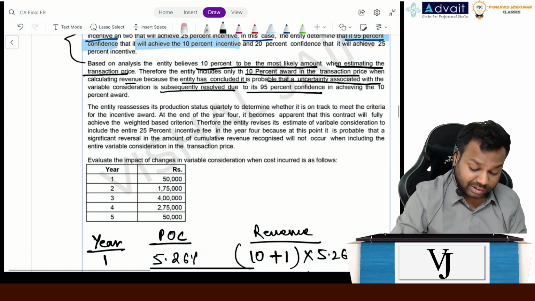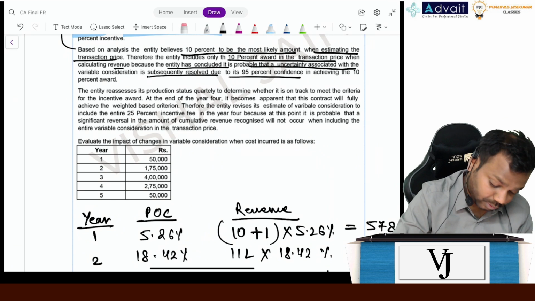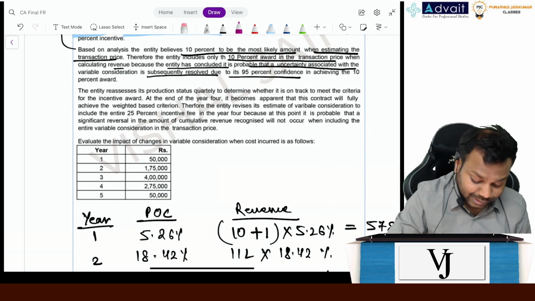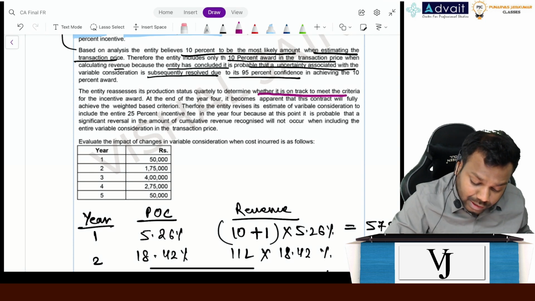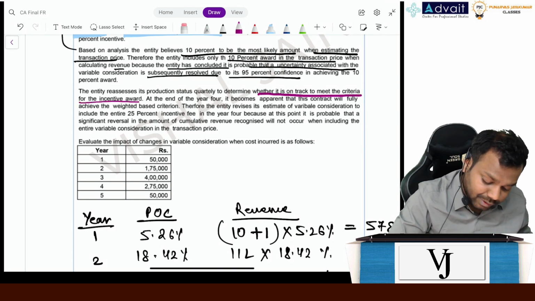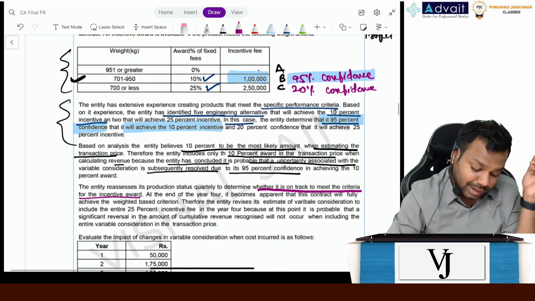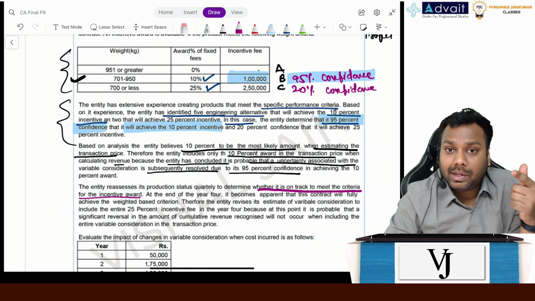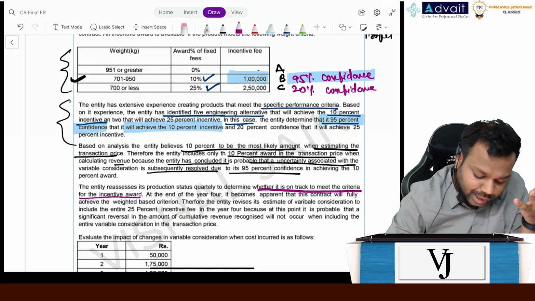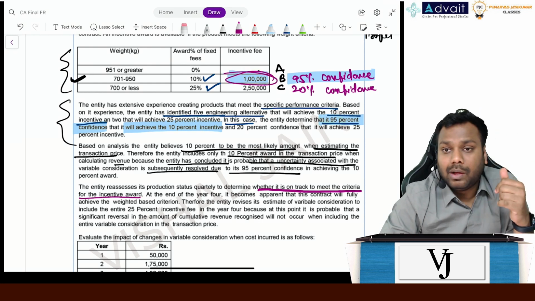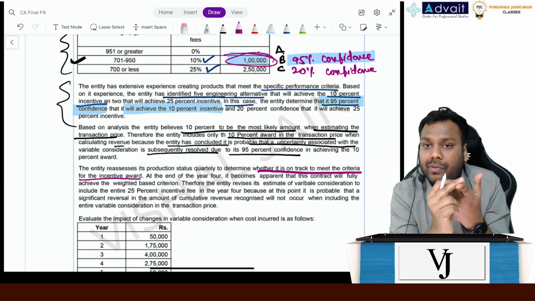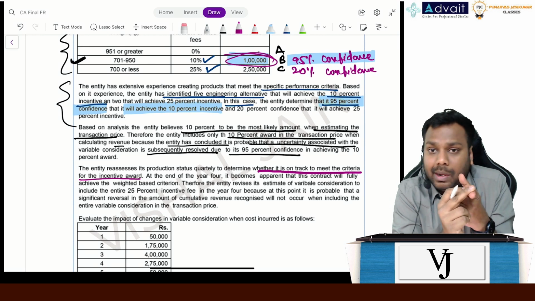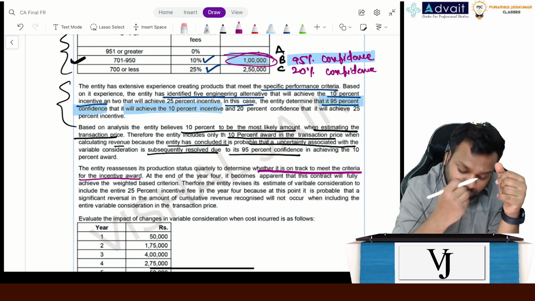Let's read the last paragraph now. The entity reassesses its production status quarterly to determine whether it is on track to meet the criteria for the incentive award. Now understand, this variable consideration was an estimate, right? And on the date of the contract, we found it reasonably certain to recognize 1 lakh as the variable consideration in the transaction price. But now it's an estimate. We'll definitely reassess the estimates at every reporting date, but the entity assesses it every quarter.